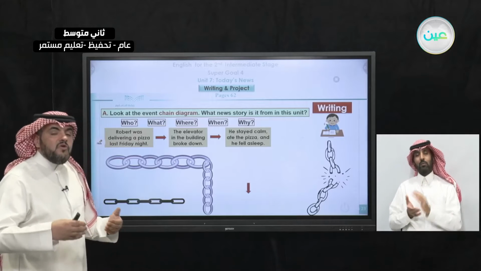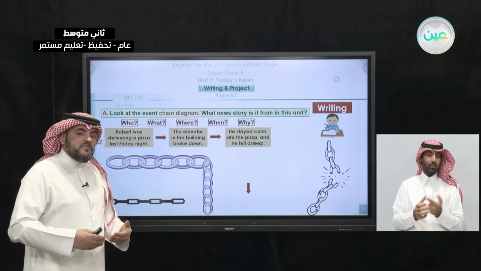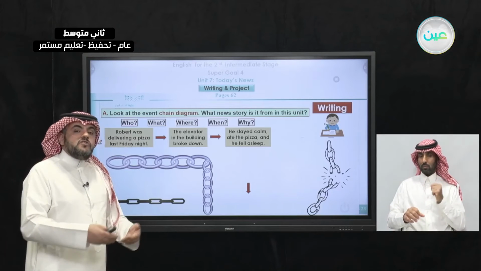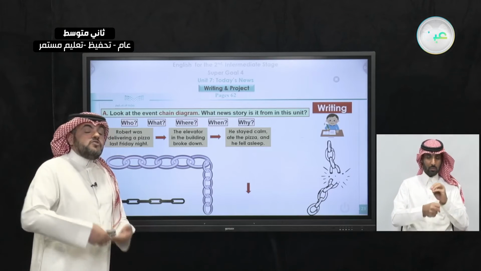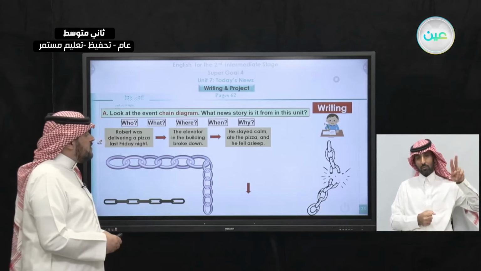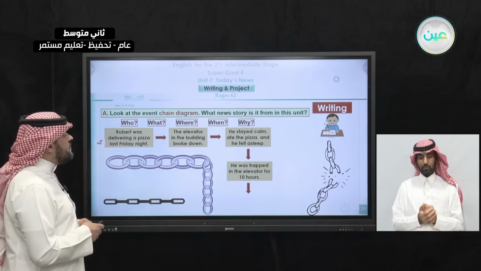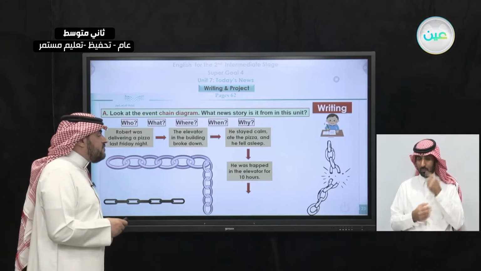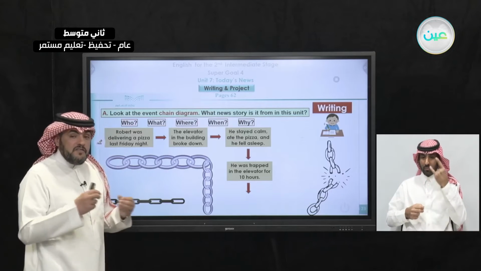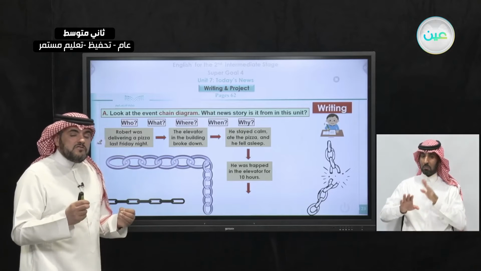So here also we talk about the time, as we said before, and we continued telling what the reaction was, what Robert did in the next step. Also, after that, he was trapped in the elevator for 10 hours. These are the most important pieces of information.